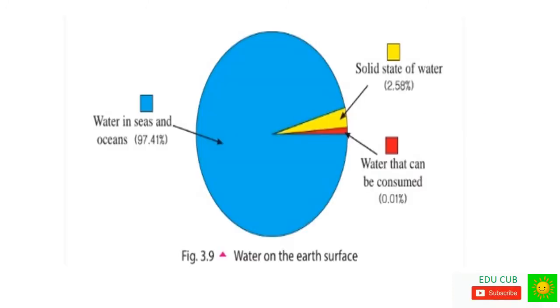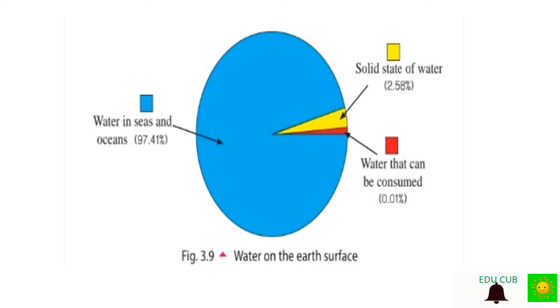The reason is most sources of water are not in a condition to be used directly. Water covers more than 70% of Earth's surface, but the percentage of water that can be consumed is 0.01%. Can you see the blue color area? Water in seas and oceans. We can't use it.